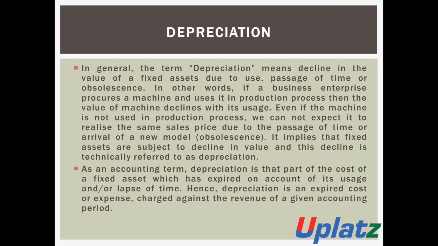Even if the machine is not used in the production process, we cannot expect to realize the same sales price due to the passage of time or arrival of a new model. Due to such passage of time, the value of the assets will also decrease.